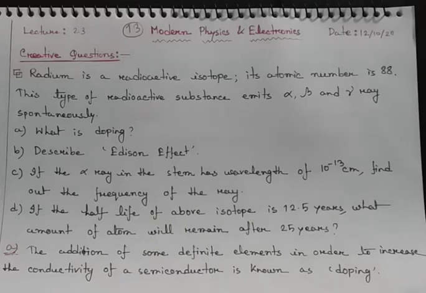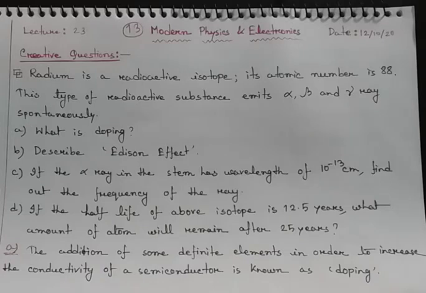As you know, half-life means the total time required for the number of atoms to become half of its initial number. That time required is called the half-life.